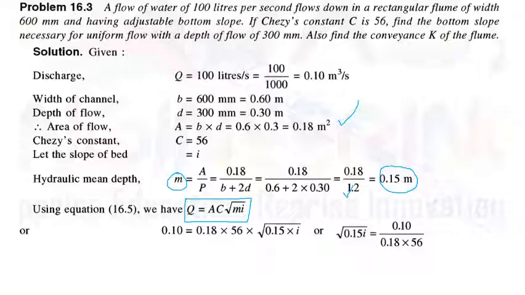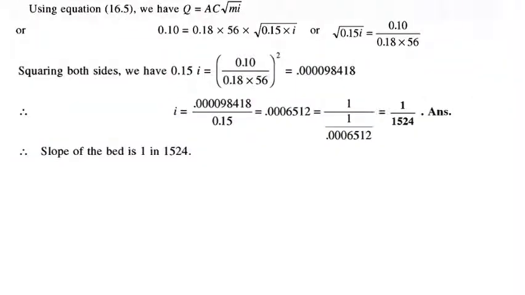Substituting all the values here, we get I, which is a very small number, so we convert that to a fraction, that is 1 by 1524. Hence slope of bed is 1 in 1524.